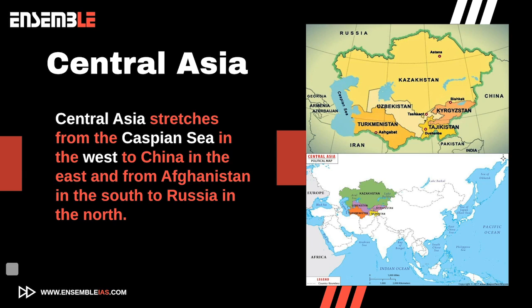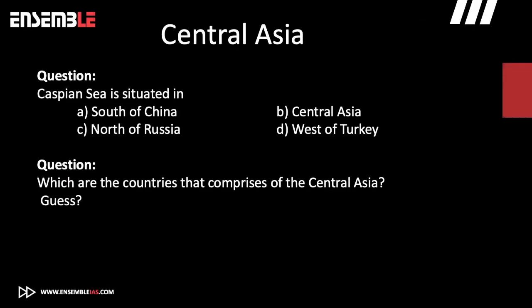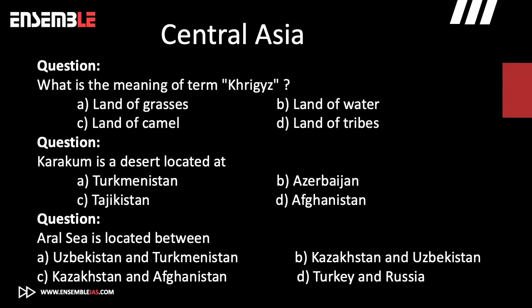The type of questions that might be asked are: Number 1, the Caspian Sea is situated in: A, south of China, B, in Central Asia, C, north of Russia, D, west of Turkey. The second question could be: which are the countries that comprise Central Asia? Third could be: what is the meaning of the term Kyrgyz? A, land of grasses, B, land of water, C, land of camels, D, land of tribes.